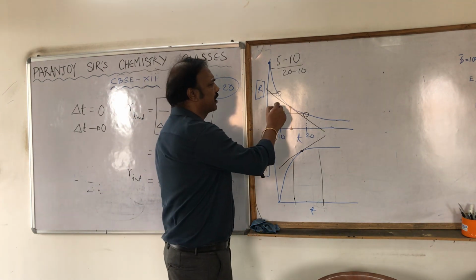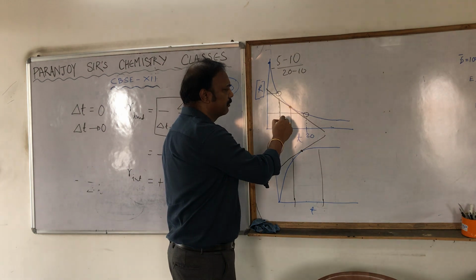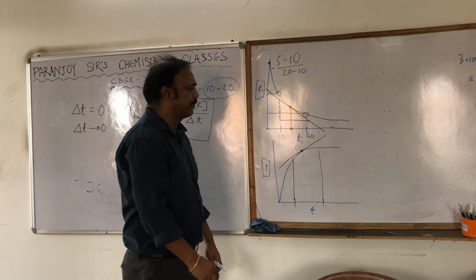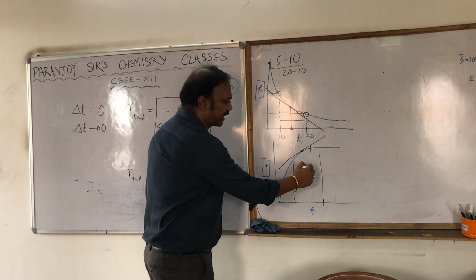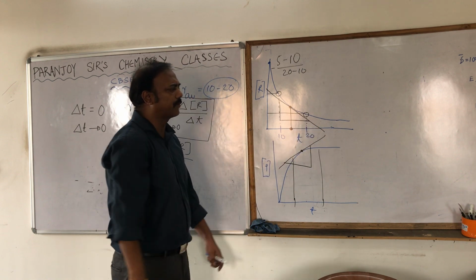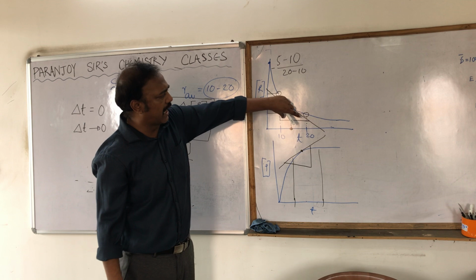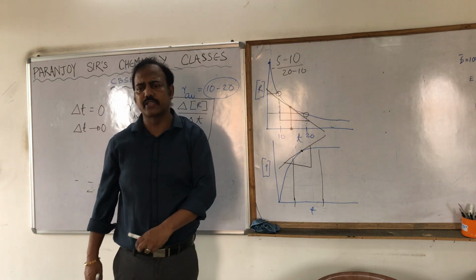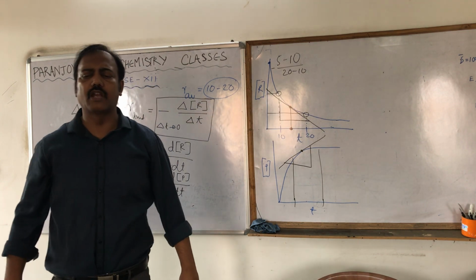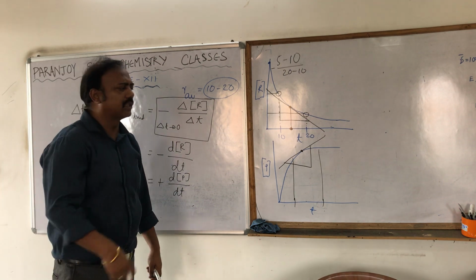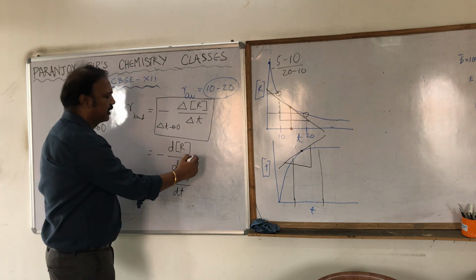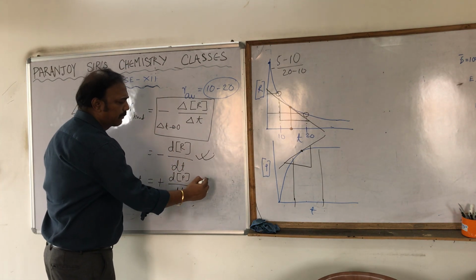You know what slope is? Slope means perpendicular by base, that is tan theta. So we have to draw a right angle triangle, taking this as the hypotenuse, and measure the perpendicular and the base. We divide the perpendicular by the base, and we get the slope of it. The slope of it is nothing but dR/dt or dP/dt.